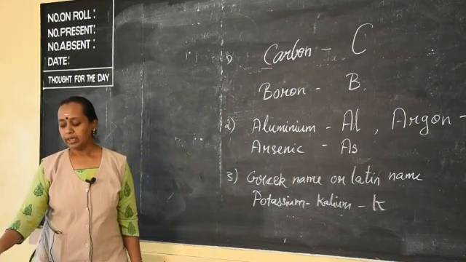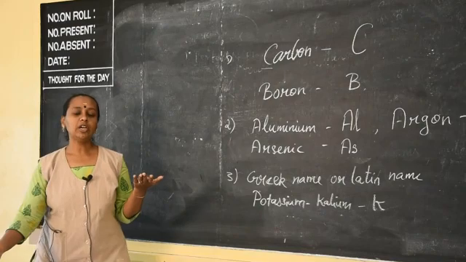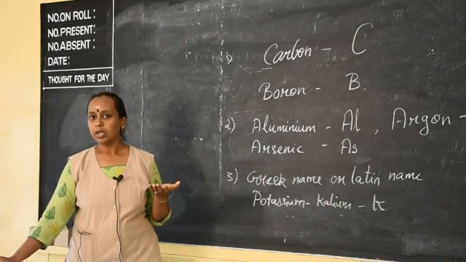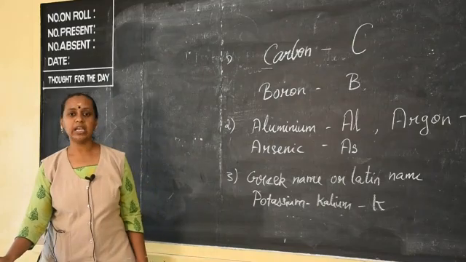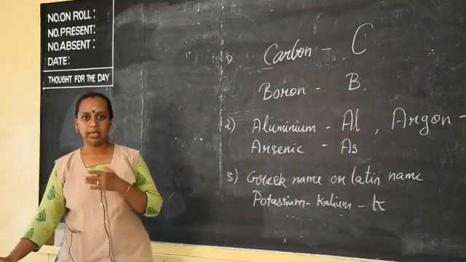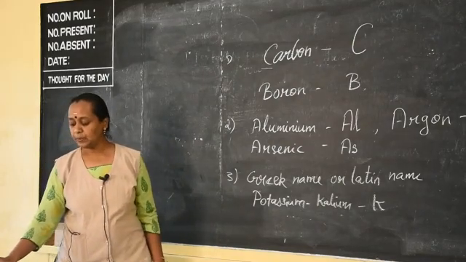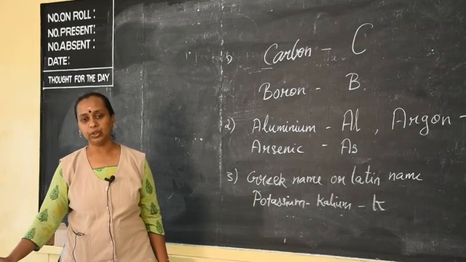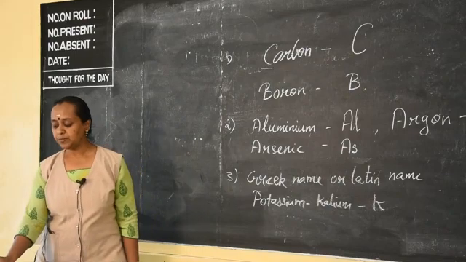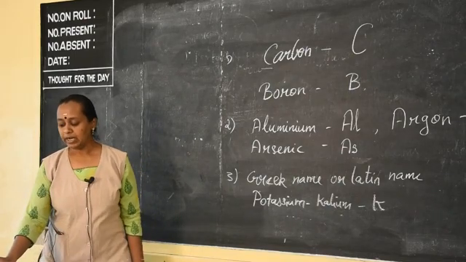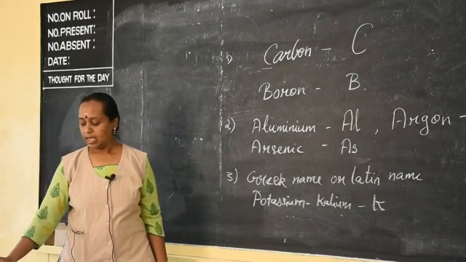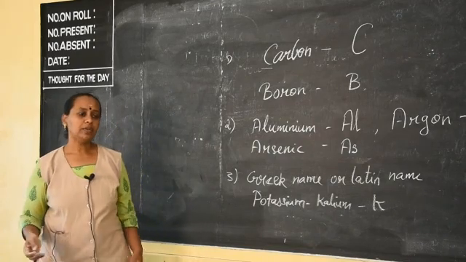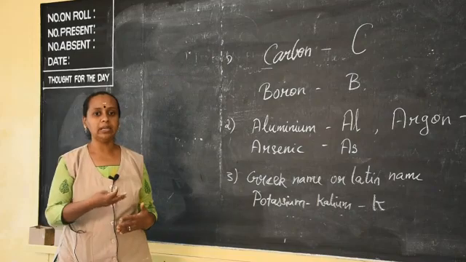And mercury is a mythological name, from the Greek god. We use the name of the Greek god Mercury, and its symbol is Hg, from hydrargyrum, which is a Latin name. Next is plutonium. It is also named after a planet, Pluto, so it is written as Pu. Neptunium, from the planet Neptune, is Np, and uranium, from Uranus, is U. It's a planet. So we have studied how to write the symbols.